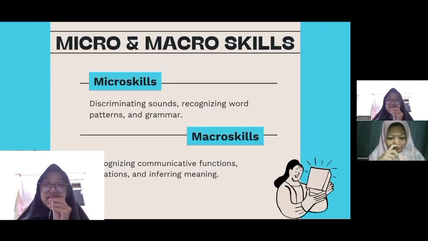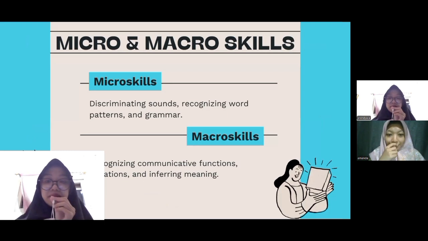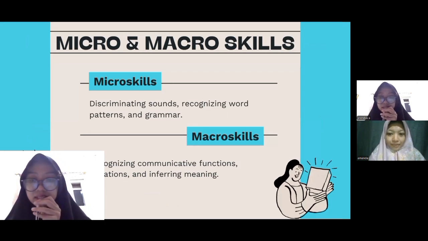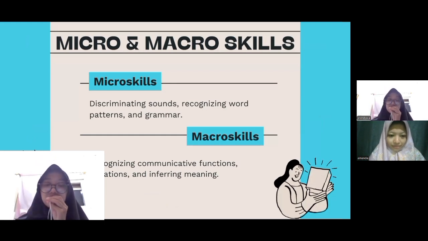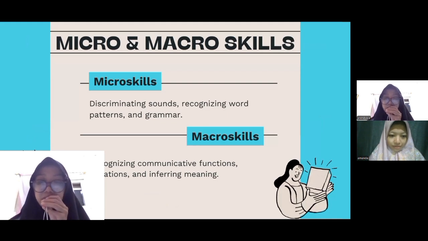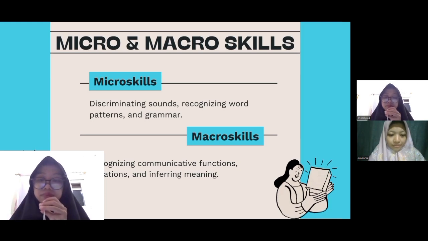Okay, exactly. These types are supported by two types of skills, micro skills and macro skills. The micro skills are the foundation, like recognizing word boundaries or word stress. Meanwhile, macro skills are more complex. It's about understanding the speaker's intention, the context, and even reading between the lines or inferring meaning. A good test should cover both.